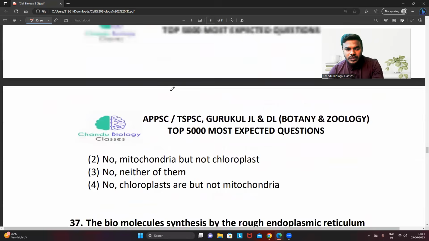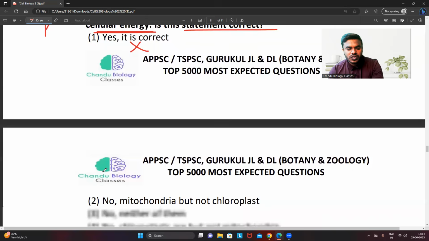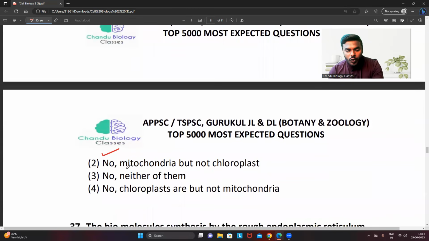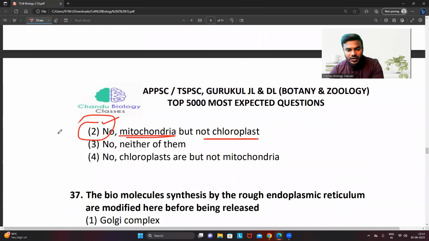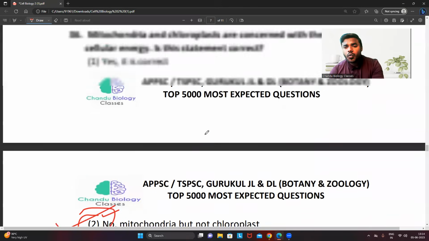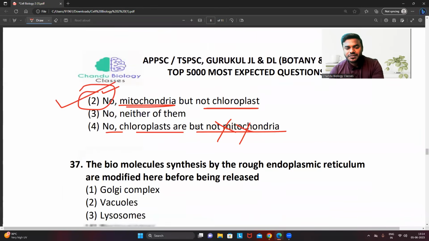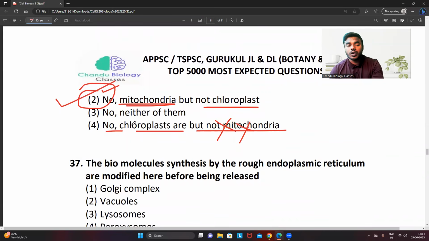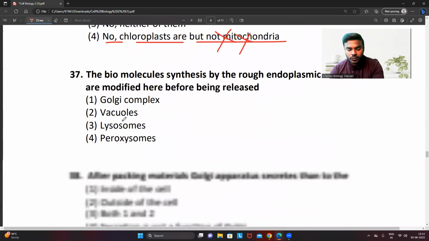Option 2, so both are not involved. So it is no, only mitochondria, but not the chloroplast. Hence the correct option will be undoubtedly 2. Option 4 says that no chloroplasts are, but not mitochondria. This is wrong, right? Only mitochondria are involved in the transfer of cellular energy, but not the chloroplast. Hence the correct answer is 2.